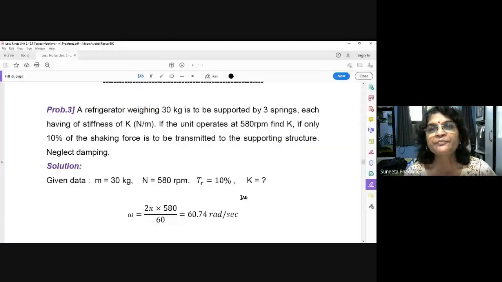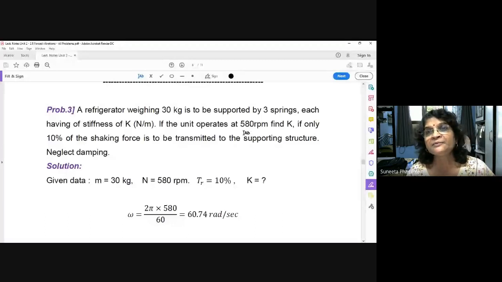Okay. Next, if the unit operates at 580 RPM, that means your compressor is running at 580 RPM, find K. If only 10% of the shaking force is to be transmitted to the supporting structure, neglect damping. Neglect damping means zeta is equal to 0. I forgot to write down here. Zeta is equal to 0. And now your 580 RPM is the operating speed of the refrigerator, that is compressor.